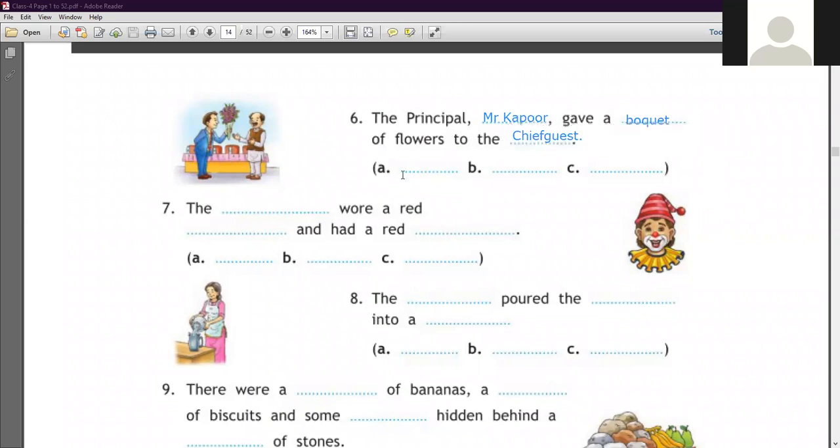Now next is here, identify the words. Mr. Kapoor is a proper noun. So you have to put P-R-O-P-E-R, proper noun. Next one is here, bouquet. Yes, here it is a collective noun, C-O-L-L-E-C-T-I-V-E, collective noun. And number third is here, chief guest. You notice this is a common noun, C-O-M-M-O-N, common noun.